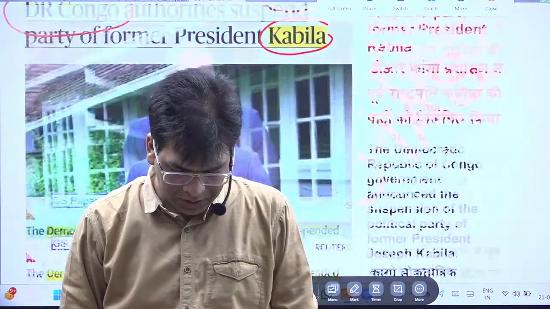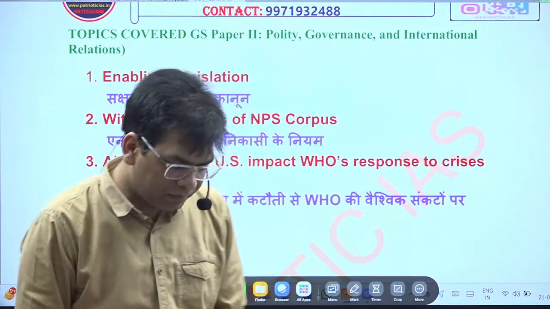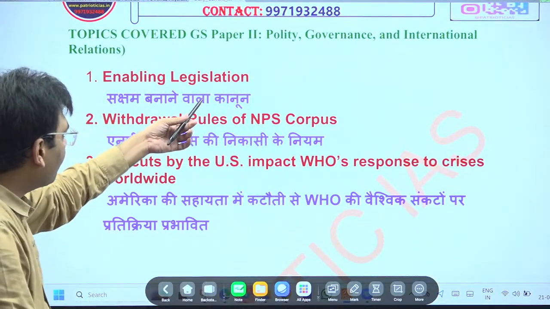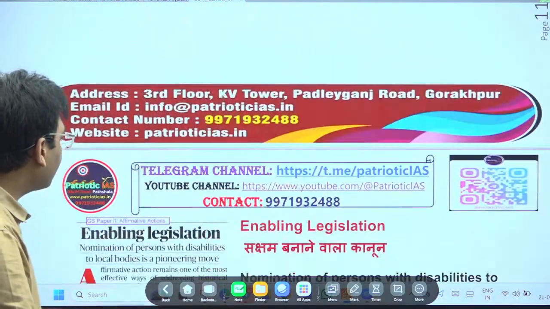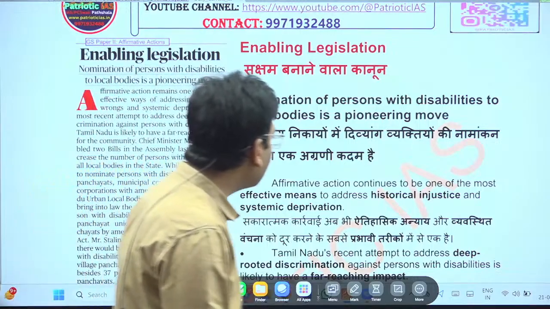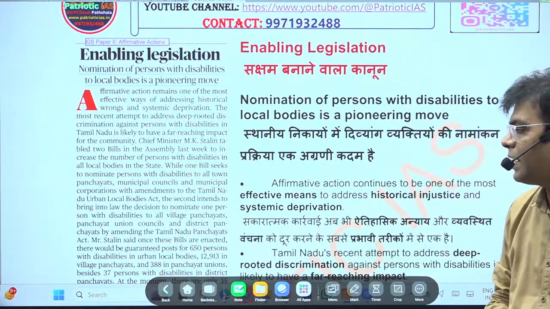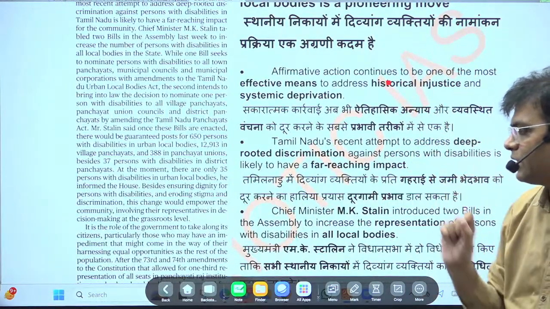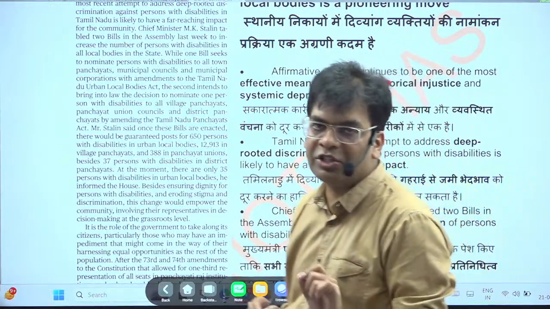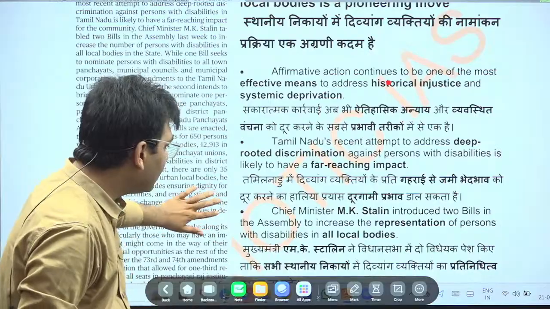The next important news that we will go through is from GS paper 2, with the main topics being polity, governance and international relations. The first topic that we are going to cover is enabling legislation. This enabling legislation has been covered in the context of Tamil Nadu. Tamil Nadu has become the first state to provide reservation, affirmative action, for whom? For people with disability.